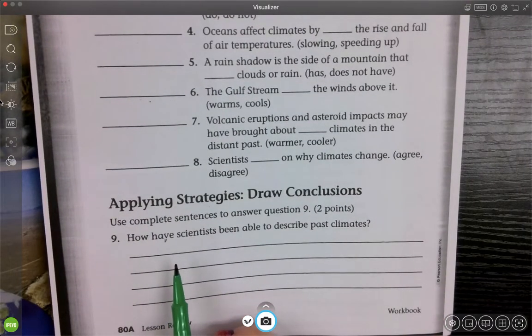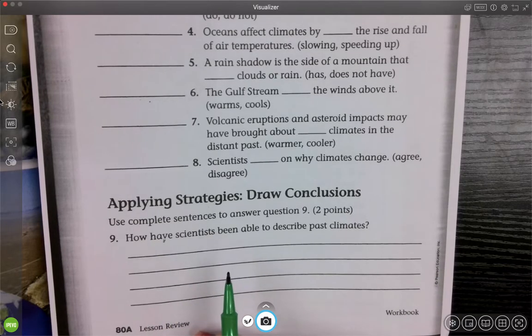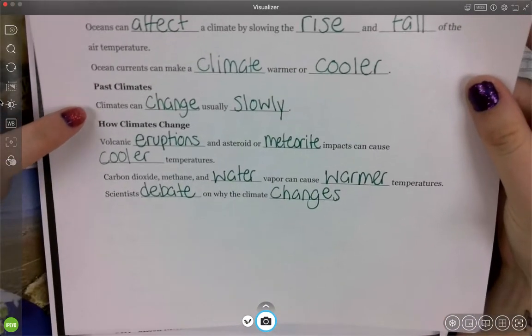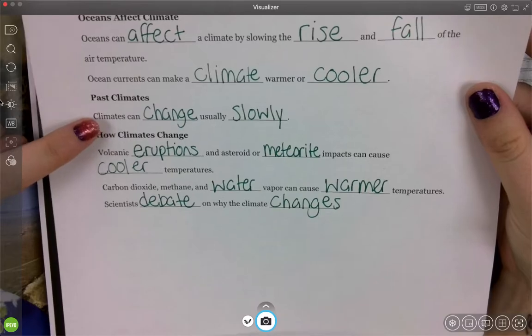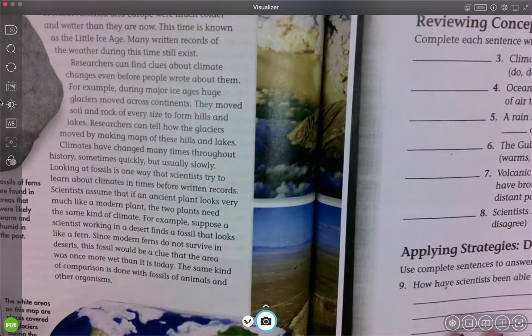It says, how have scientists been able to describe past climates? So in our notes, we just talked about how they can change, but it's usually slowly. So we can look in our notes to kind of help us out.